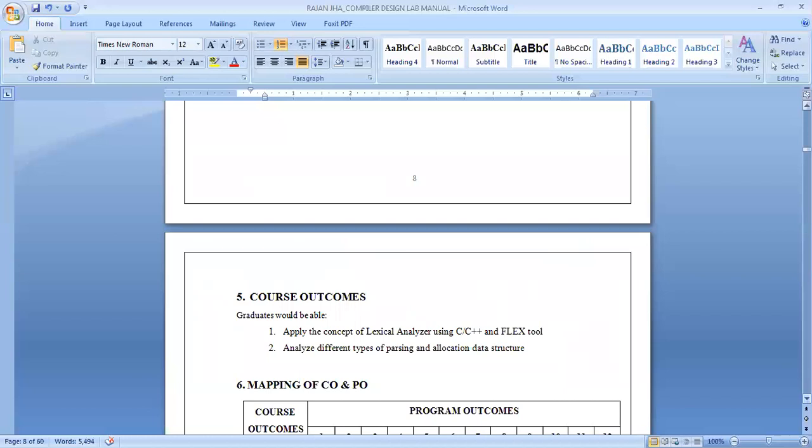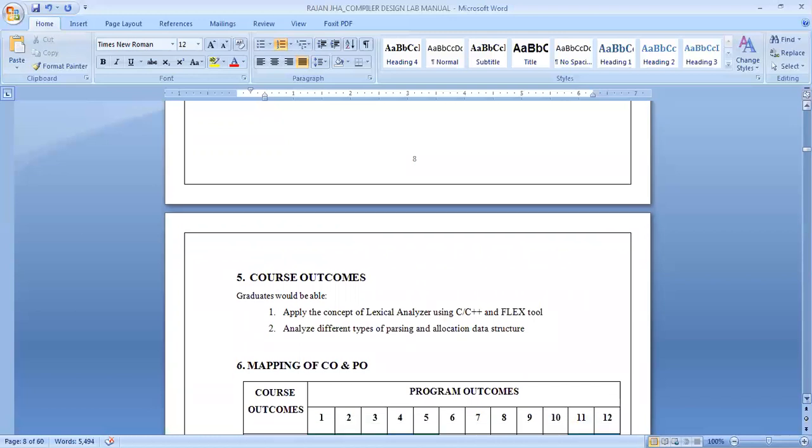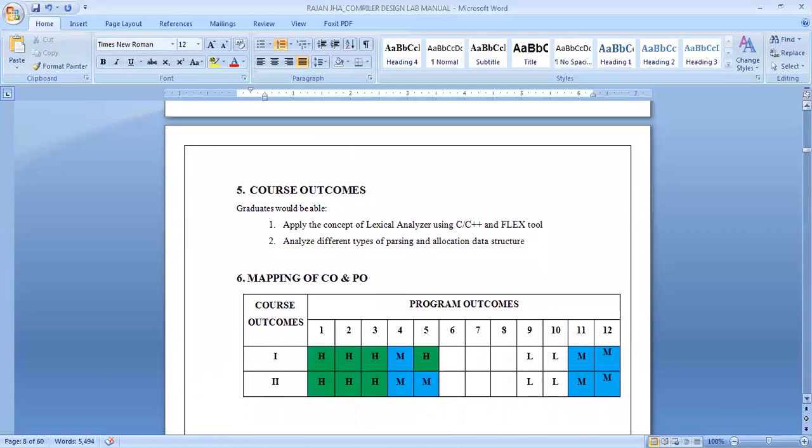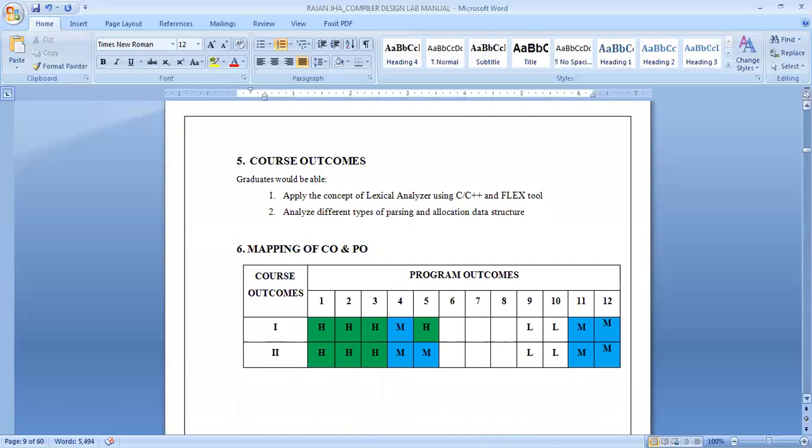They can analyze different types of parsing and allocation data structure. Next is the mapping of course outcomes and program outcomes. Similar to the previous table, here also H, M and L represent high, medium and low respectively.